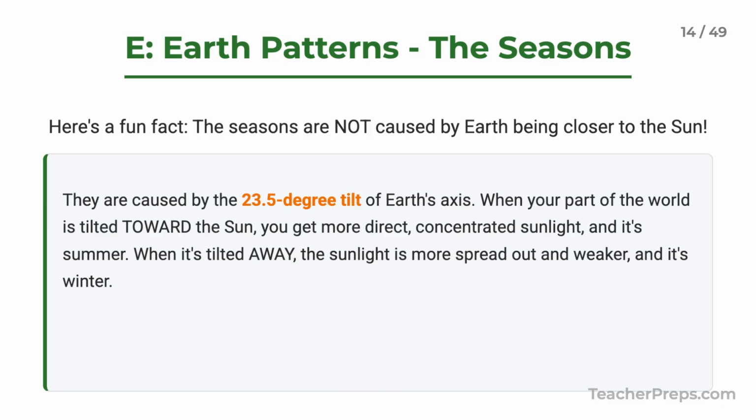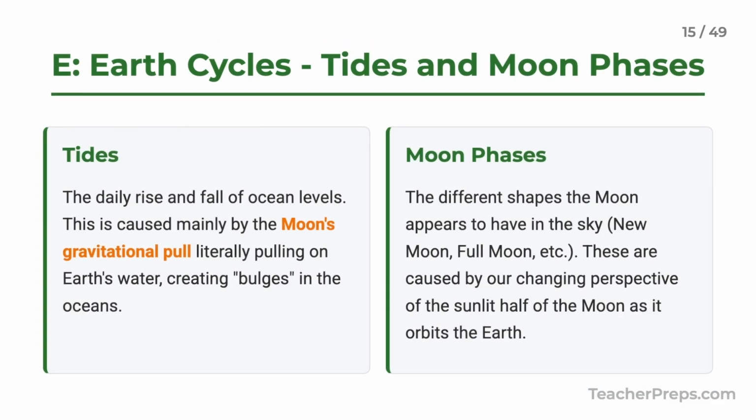What causes the seasons? It is not the Earth's distance from the sun. It is 100% caused by the 23.5 degree tilt of Earth's axis. When we're tilted toward the sun, it's summer. When we're tilted away, it's winter. That's it. 2 other cycles to know, tides and moon phases. Tides, the rise and fall of the ocean, are caused by the moon's gravity pulling on our water. And the moon phases, that's just our changing view of the sunlit part of the moon as it orbits us.